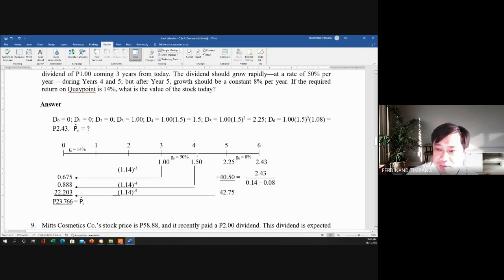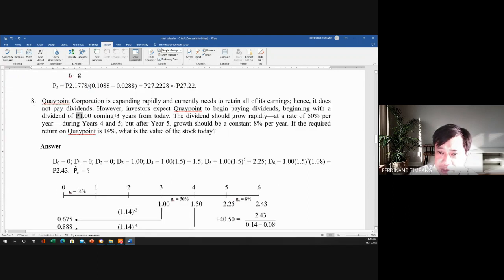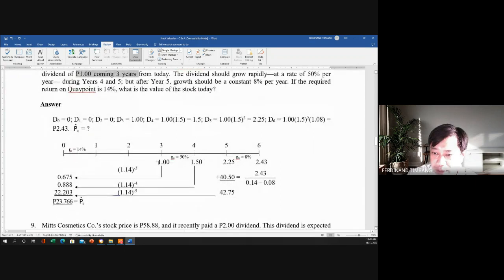So, if you are going to use a timeline, class, sabi nila kasi, now they will only declare dividend at year 3. Di ba? Okay, nandito yung 1 natin sa year 3. So, there's no dividend for year 1, year 2, but there is a dividend on year 3. And then the growth rate at that time would be 50%. Okay, 1 times 1.5, so 1.50, and then times again by 1.5, so you get 2.25.